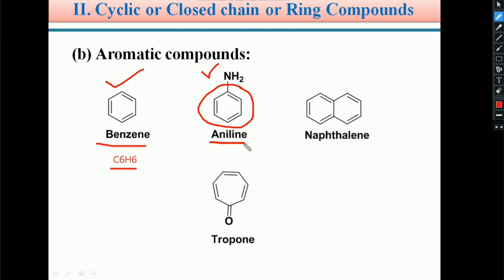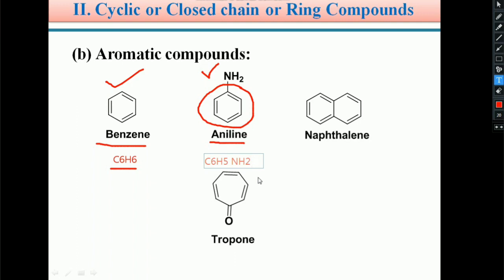The benzene ring molecular formula is C6H6. Aniline is a benzene ring having NH2. Here we replace one hydrogen atom with an NH2 group. Therefore, the molecular formula of aniline becomes C6H5NH2. C6H5NH2 is the molecular formula of aniline.